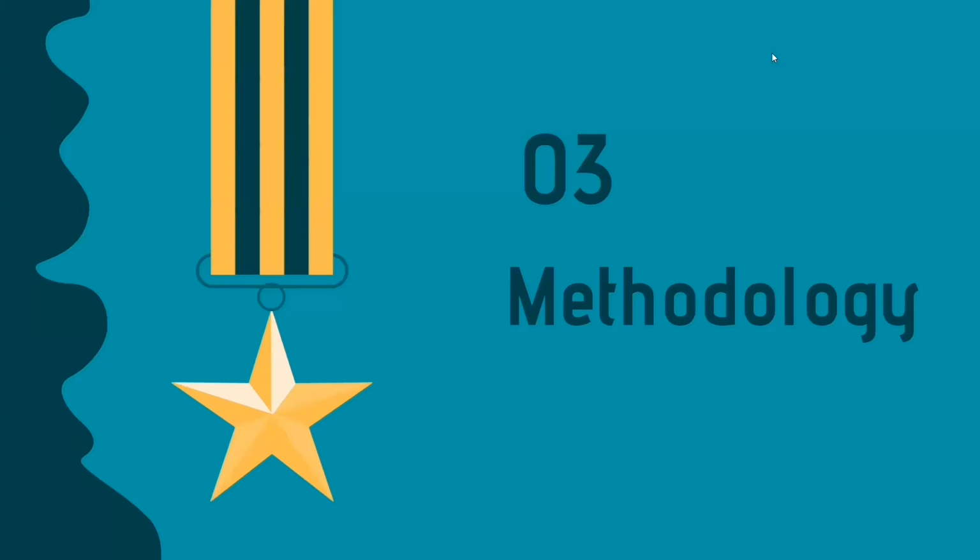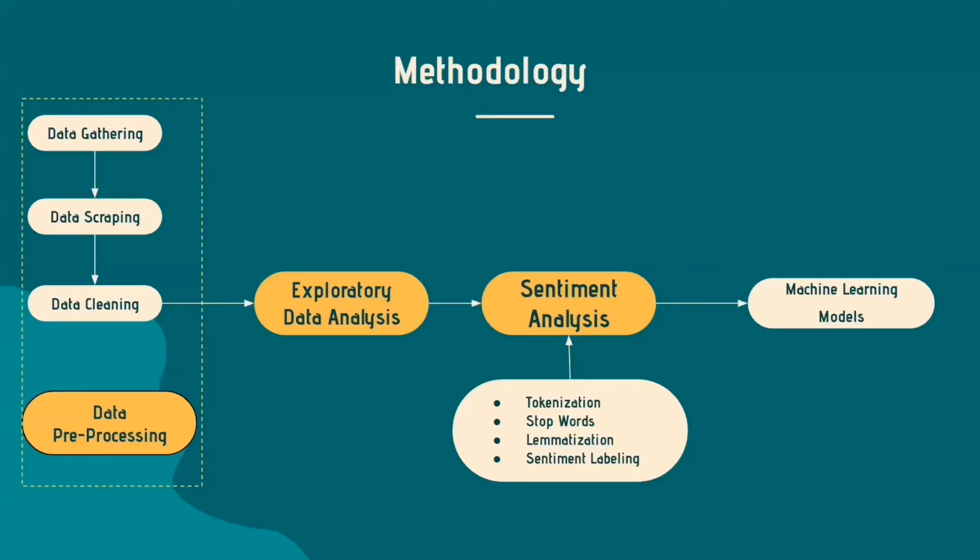Hi guys, I'm Shri. So now we'll be discussing the methodology of our project. Our methodology has been divided into four parts: data processing, EDA, sentiment analysis, and machine learning models. As we can see from the representation, for creating both the data sets, we have gathered the data using the Twitter API for the tweets and the PyGoogle News library for fetching the news from Google. We have scraped, cleaned the data, and did exploratory data analysis on the generated datasets.